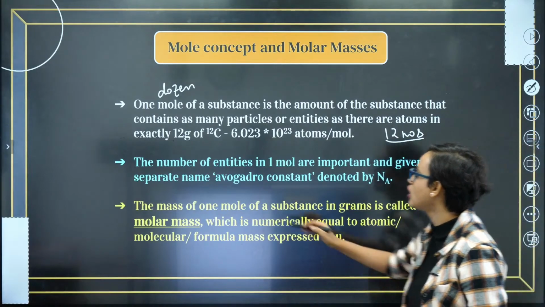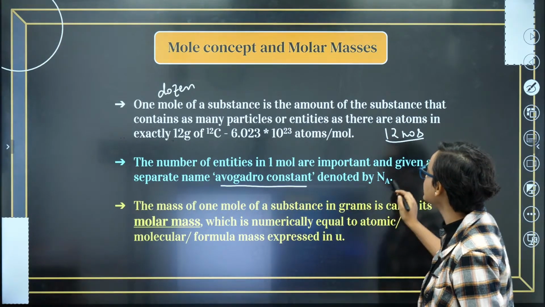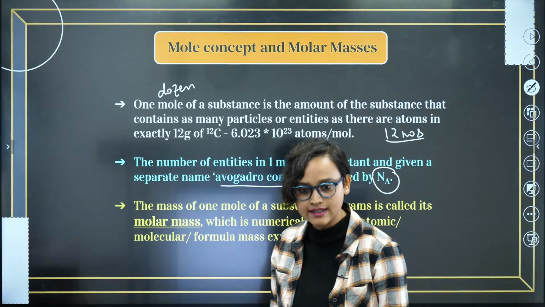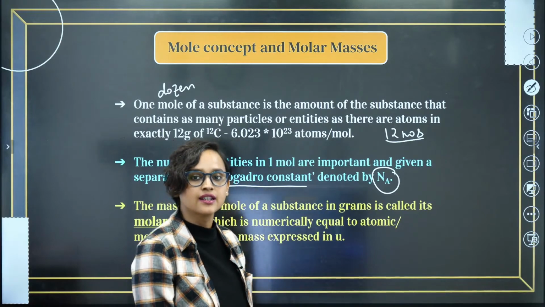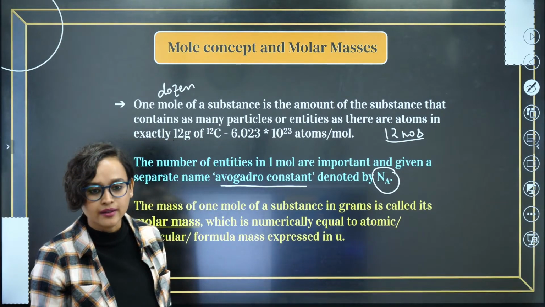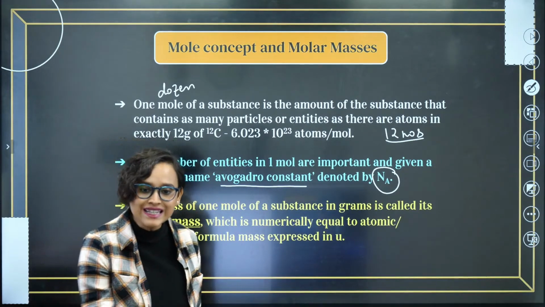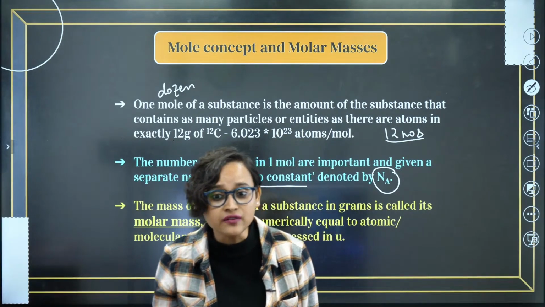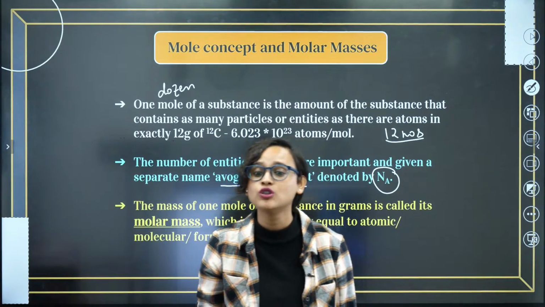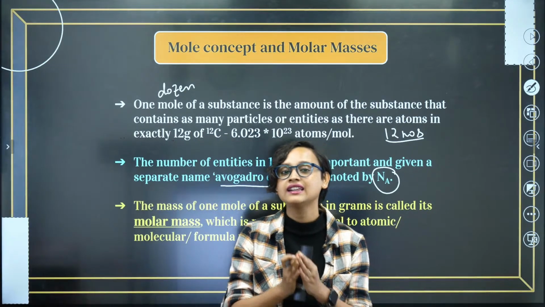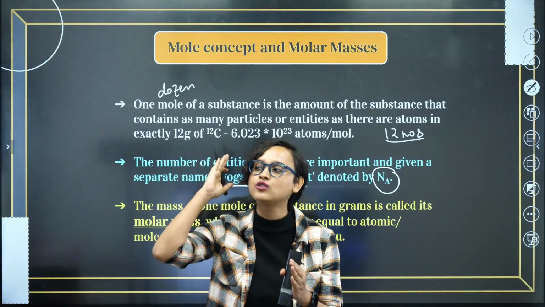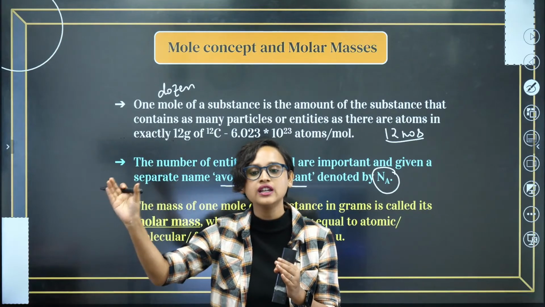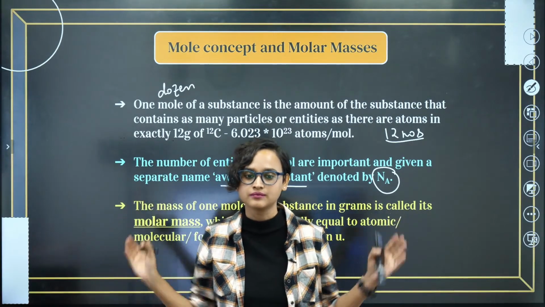It's called as Avogadro constant and it is denoted by capital N A. Yes? Are you getting it? So 1 mole means just a number. If you were till now very confused and if you could not understand mole concept, just understand that 1 mole is equal to just a simple number, that is 6.023 into 10 to the power 23.